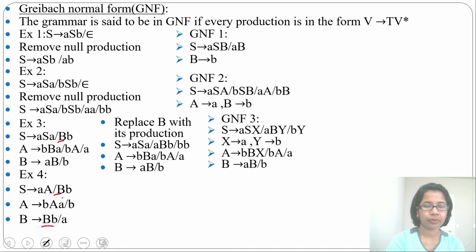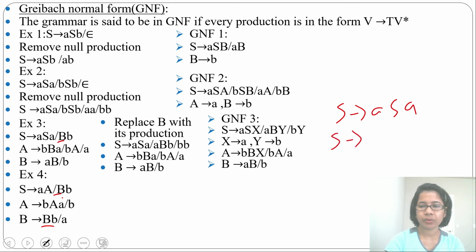So what we need to do, we need to convert left recursive grammar to right recursive, then we'll find GNF for that. So what is recursive? If the same variable is present on the left side and right side, that is recursive. Suppose S tends to ASA, that is recursive. Okay. What is left recursive?